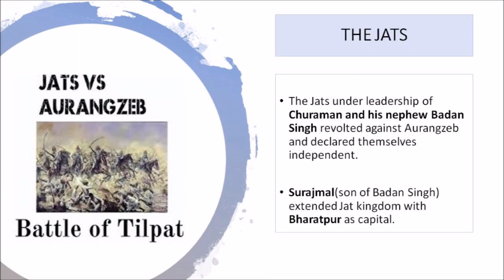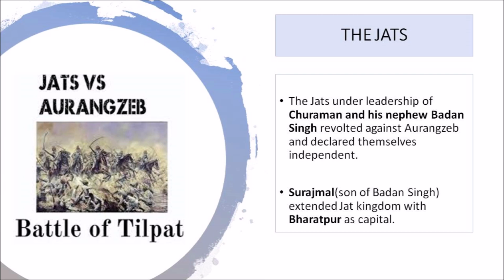Next, we are going to talk about the second community, the Jat community. The Jats lived around Delhi, Agra and Mathura. They were mostly involved in agricultural activities. They were also not happy with the policies of Aurangzeb and therefore they united under the leadership of Churaman and his nephew Badan Singh and declared their independence.